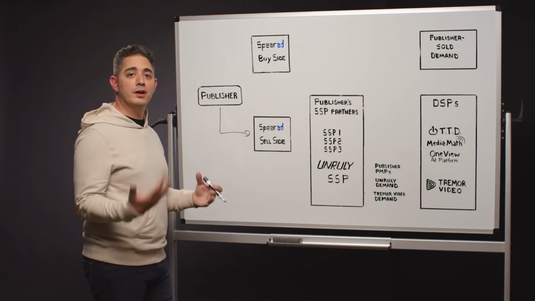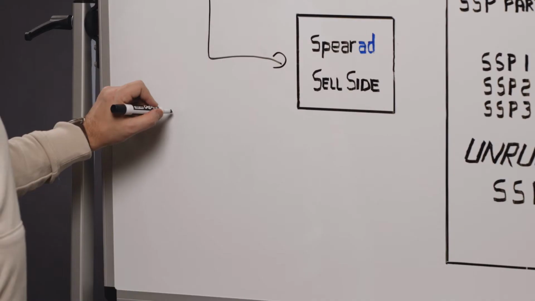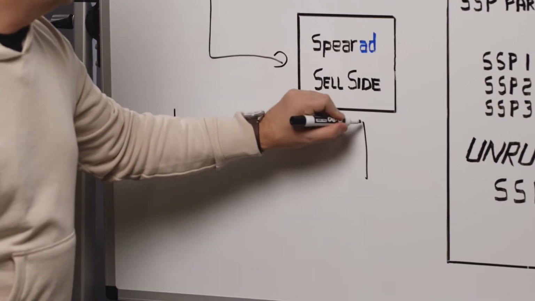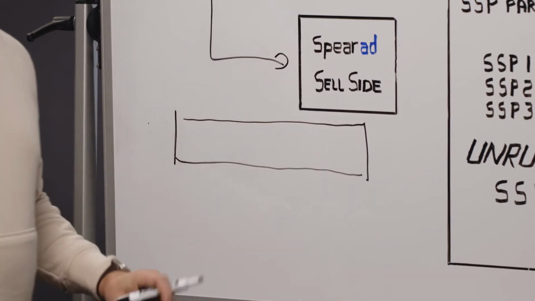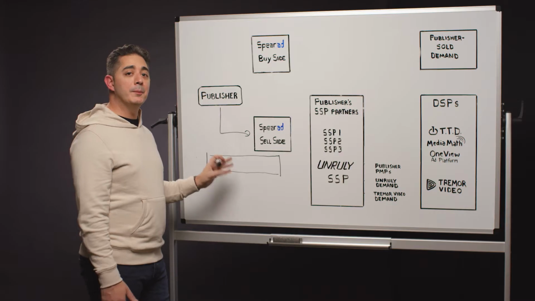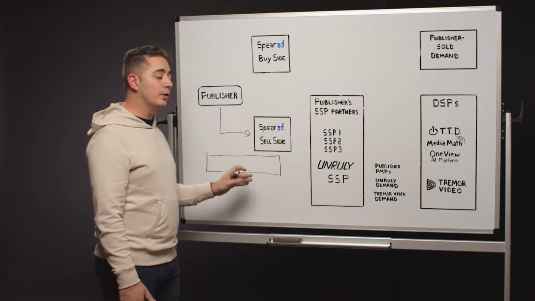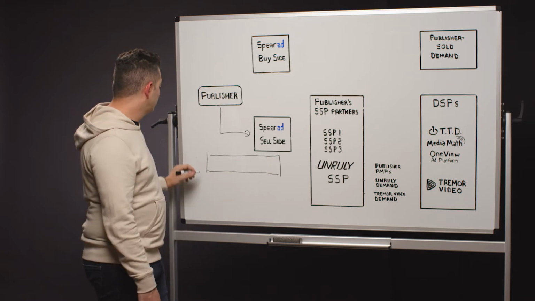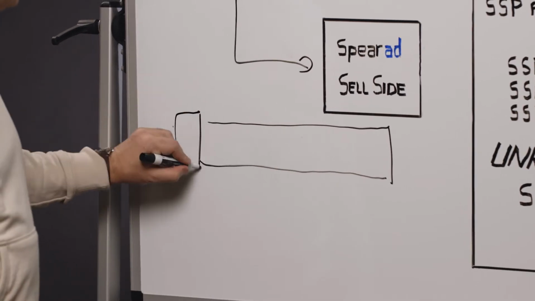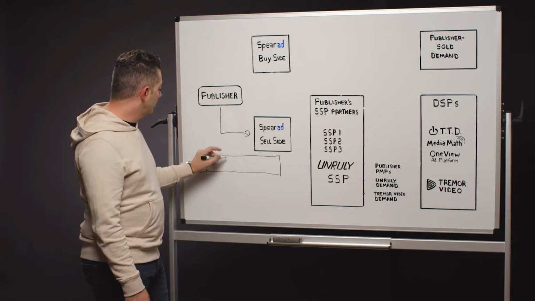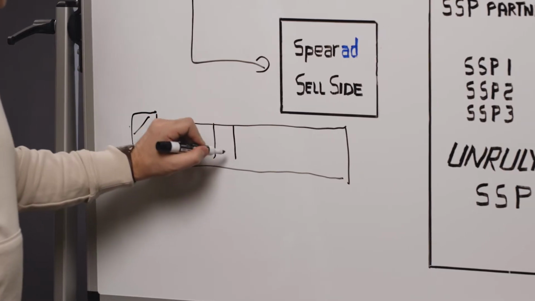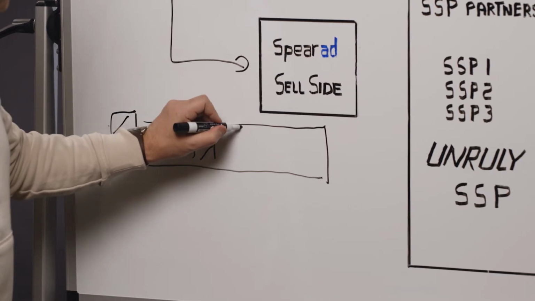So think of different content lengths. For example, let's take a 1 hour piece of content. Within that piece of content, we're going to configure how many commercial breaks we want to show and when we want to show them. Typically, there'll be a commercial break prior to the content starting. There will be commercial breaks during the content. Let's put 2 for this example.